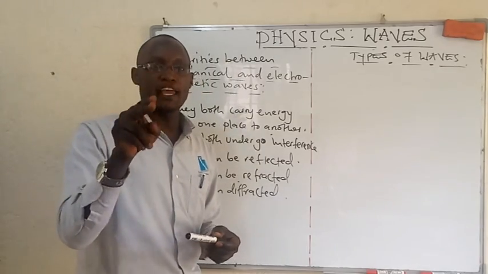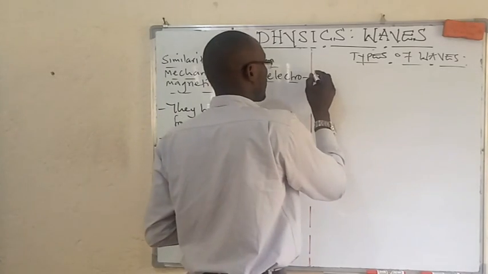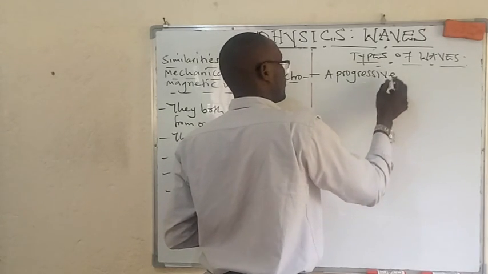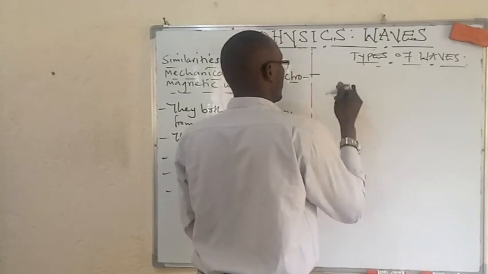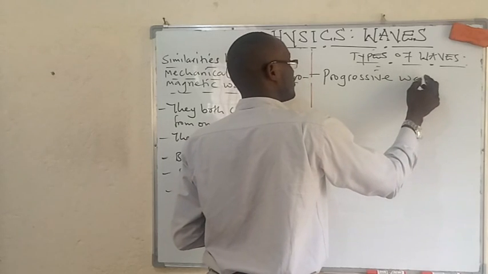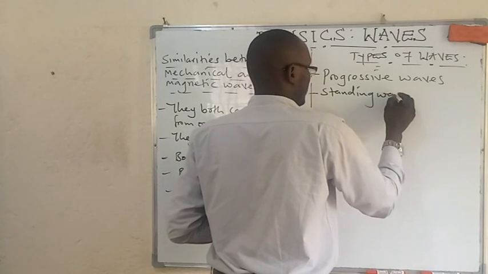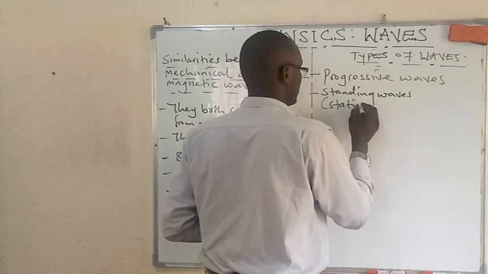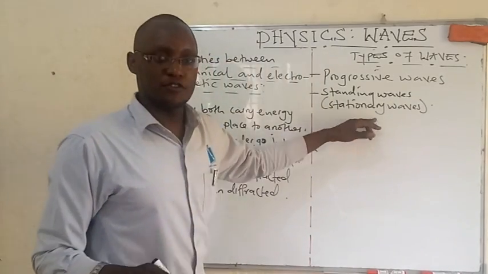But we have two major types of waves in general: progressive waves, and standing waves, which are also known as stationary waves.